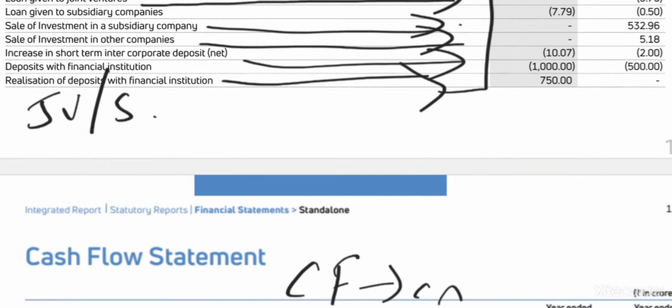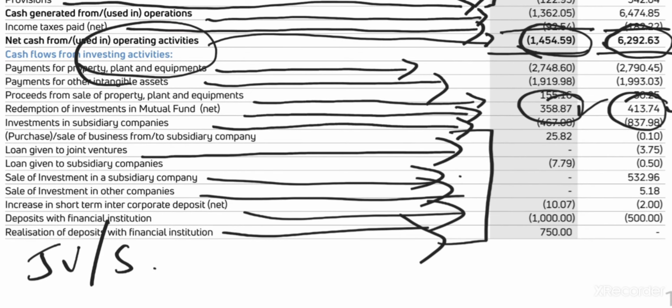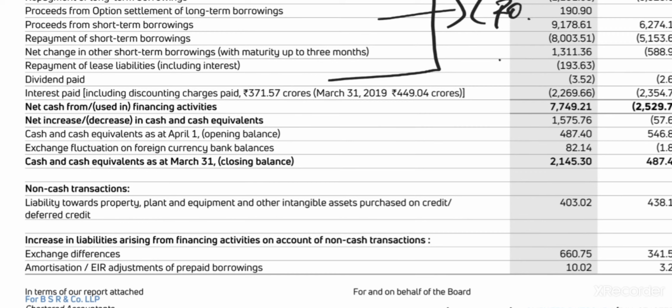So whatever is the operation, you should be worried, and whatever is the investment, you should be worried, because investing activities will say whether you have done investment in other companies, whether you are paying dividends, whether you have received dividends from the investments, whether you have deposited and got your deposits back. Those things are very important, crucial. So the last number is 2145 and 487.